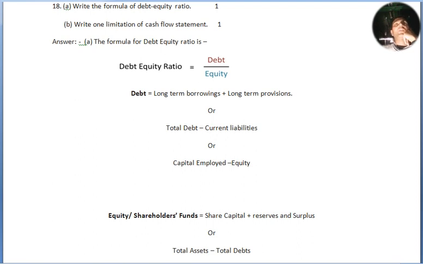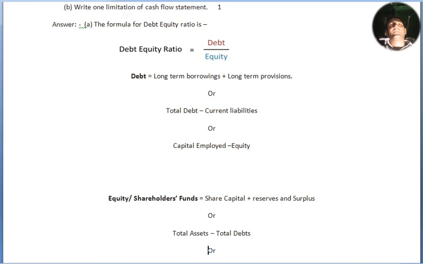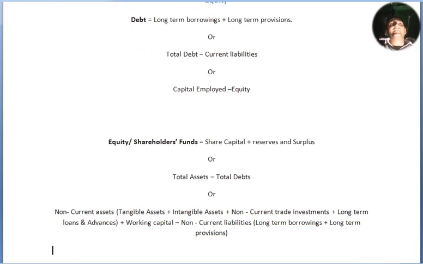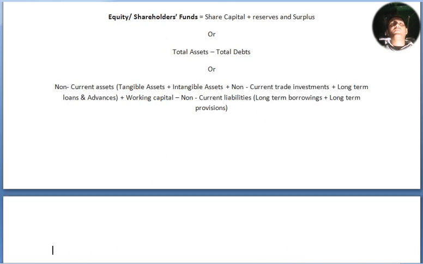Debt equals long term borrowings plus long term provisions, or total debts minus current liabilities, or capital employed minus equity. And under equity, shareholders fund, share capital plus reserves plus surplus, or total assets minus total debts. Or non-current assets, tangible assets plus intangible assets plus non-current trade investment plus long-term loans and advances plus working capital minus non-current liabilities, that is long-term borrowings plus long-term provisions.